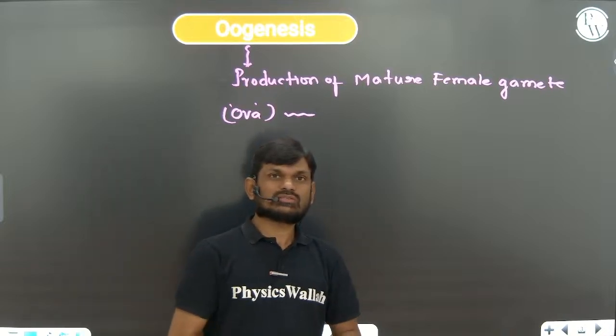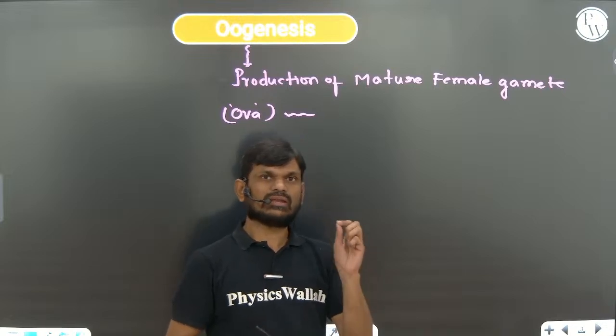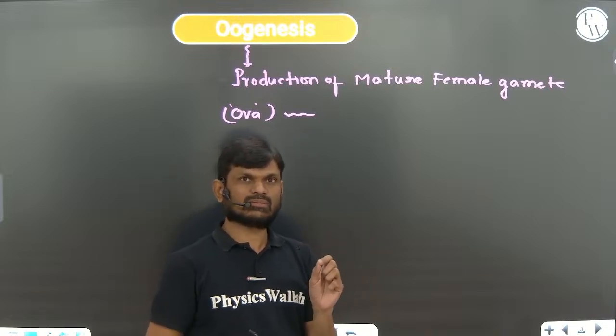Oogenesis is the process which is initiated during the early embryonic stage only, right?